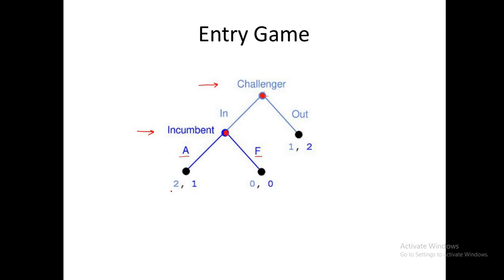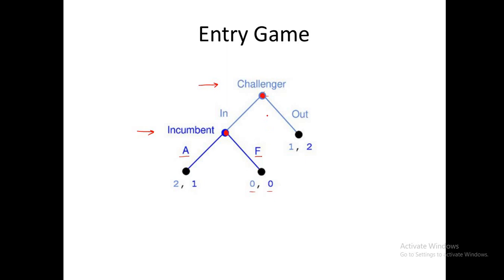In this case the challenger's payoff is 2 and the incumbent's is 1. What would happen if the incumbent takes the action of fight? If he fights with the challenger, both will be involved in the fighting and nobody will do business. So both will get the payoff of 0 and 0.